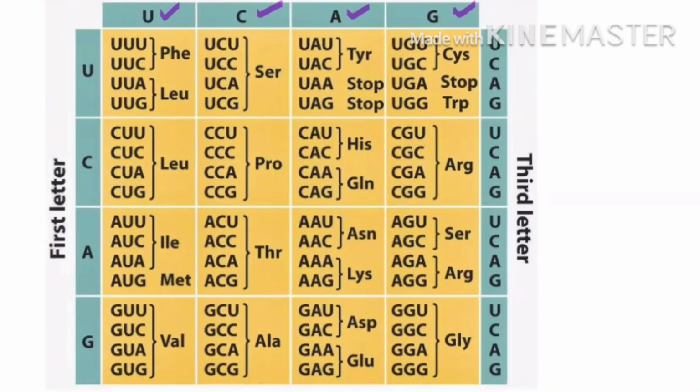Same here in the last row, leaving the first box and this box, everyone is coding only for 1 amino acid. So I hope this much is learned. The second row has only one amino acid per box, and in the fourth row, 2, 1, 2, 1 you have to remember. Is it clear?